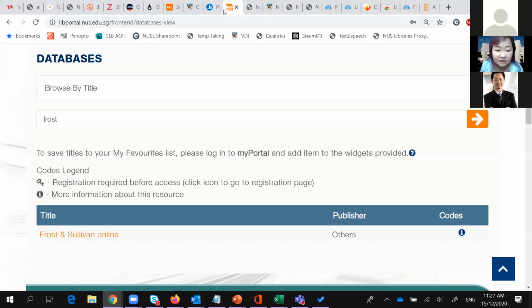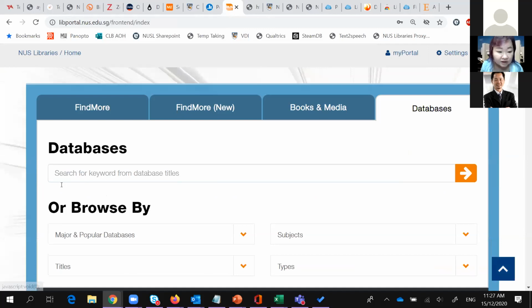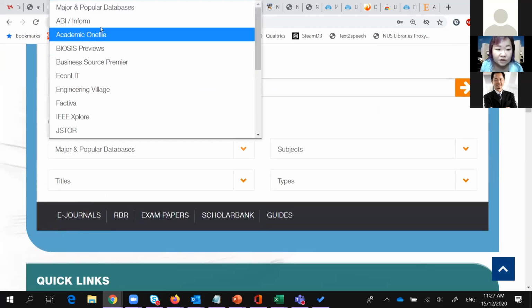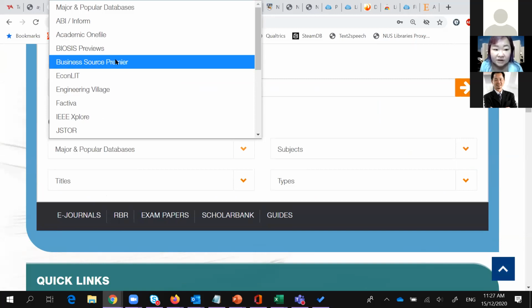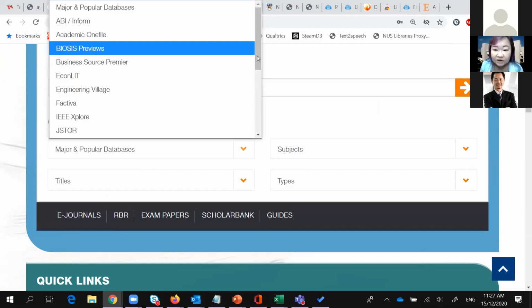There are a number of other databases as well that can provide you with market information. If you look at our major databases, you can check out ABI Inform and Business Premier. So they are academic databases. They have a lot of journals, but they also have industry reports, market research available there as well, like MarketLine or Data Monitor reports.